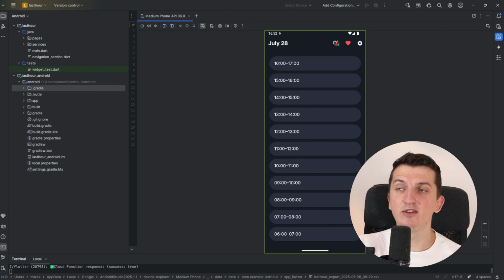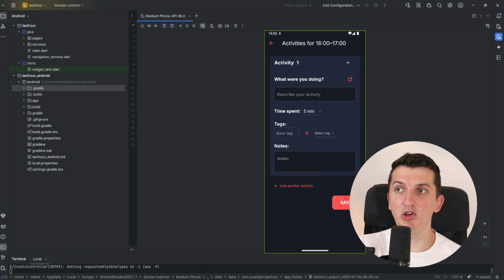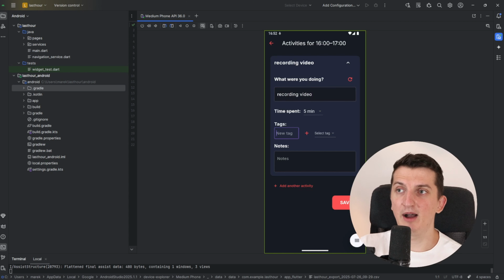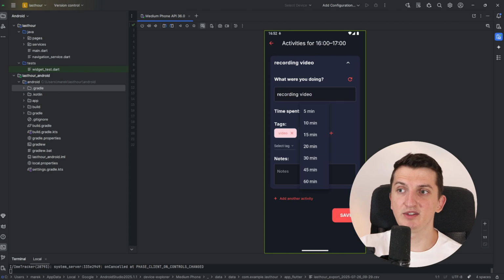And then to fill it is pretty simple. You're just going to add an activity. Let's say I like recording video. Then I'm going to add the tag video, and time spent, let's say 45 minutes. I can add more activities. I'm going to save here. So I get recording video. Automatically in settings, I got the tags that I can delete or remove.